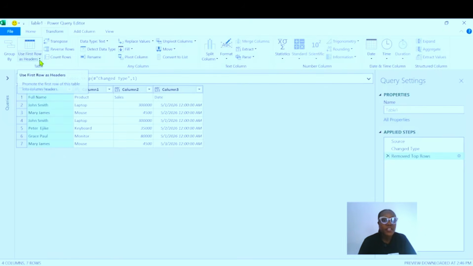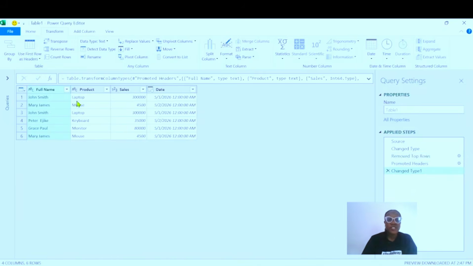When you click on the drop-down, you're going to see two options. The first option is Use First Row as Headers, so we're going to select that. Look at how beautiful our data is becoming. You see how we have been able to reshape it from how it was before till now. So you can see we have our full name, product name, sales, and date.